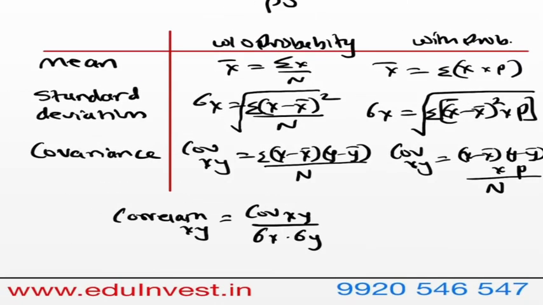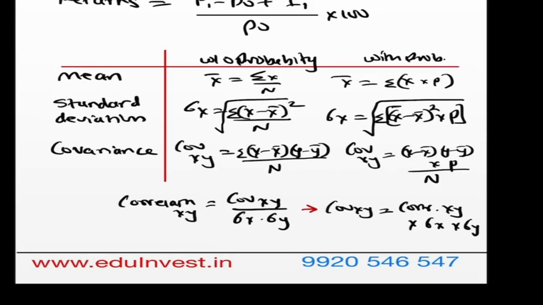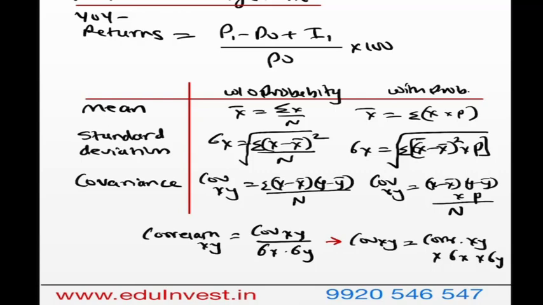Now this formula can also be used to find the covariance xy using correlation xy times standard deviation x times standard deviation y. They both are the same thing, nothing different here. It just depends on what is asked and what is to be calculated. So this way you get the mean, the standard deviation, and the covariance without probability as well as with probability.